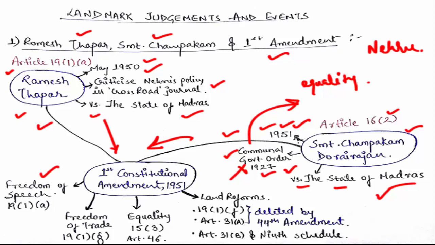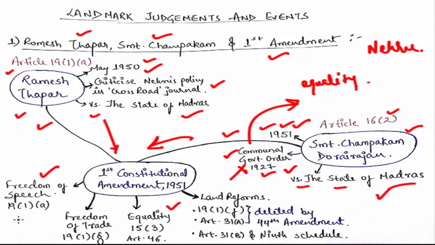and to define the equality and to add certain articles which say that, okay, we have equality but we also have a reservation system, and the state can take special care of children and women and backward sections and weaker sections, economically weaker sections, or the other backward classes of society. The state can do that. Yes, we have equality in our constitution, but in spite of it we can take care of the weaker sections of society.